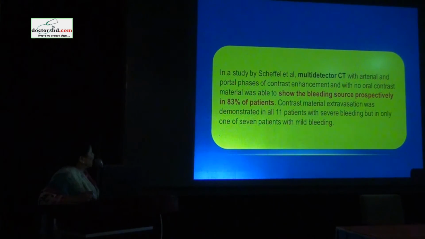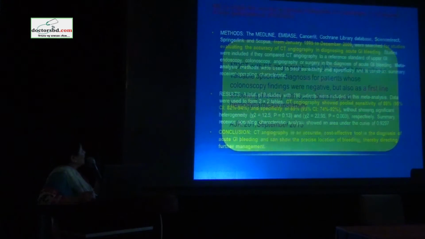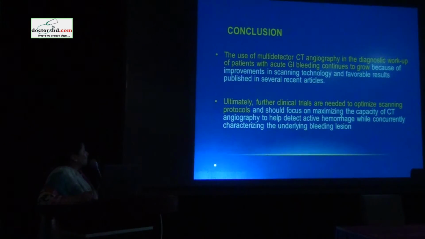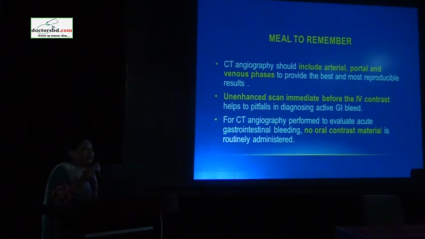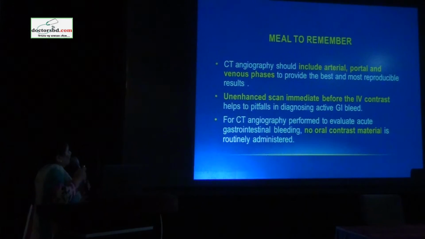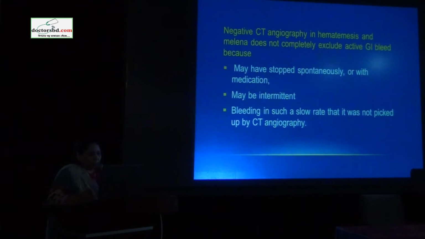Showed the bleeding source prospectively in 83%. So it's above 80%. So I think CT angiography can be taken into consideration when the bleeding source is not identified by endoscopy, especially in lower GI bleed. It can be taken directly to CT angiography, which gives a better result. The main thing to remember today is to include arterial, portal, and venous phases in CT angiography. An unenhanced scan should be done immediately before the IV contrast, and no oral contrast material is used. A negative CT angiography does not mean that there is no active bleed.